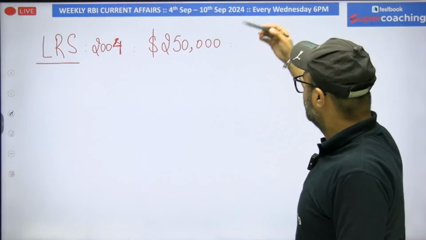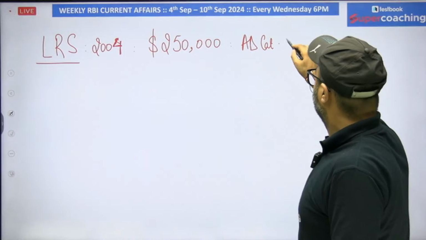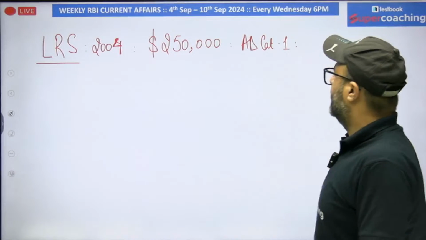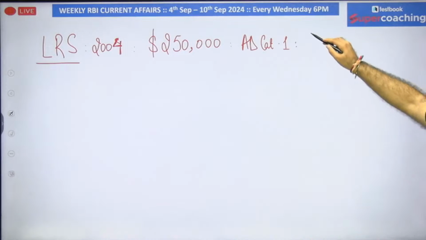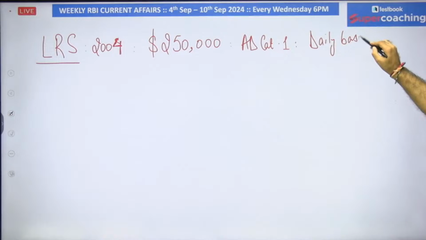Along with that, what is the update? The update is that authorized dealer category 1 banks must report to RBI regarding LRS applications on a daily basis. Earlier, this reporting was done on a monthly basis.